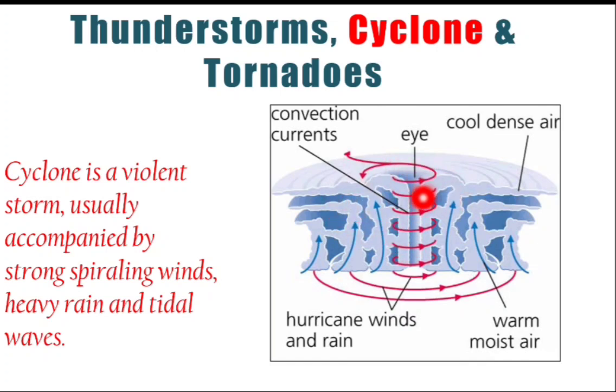So when this cyclone moves onto the surface of ocean, it moves with very high intensity and speedy winds, and this will bring the tidal waves also, which is very disastrous and can be destructive. And when this cyclone hits the coastal area or the landmass, it will become weak, and then the effect of this cyclone is going to decline. So that is the thing. So this is about the cyclone.